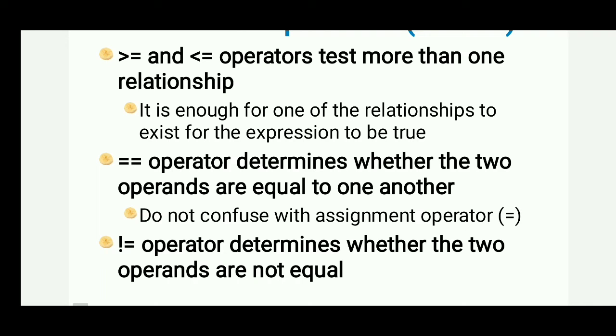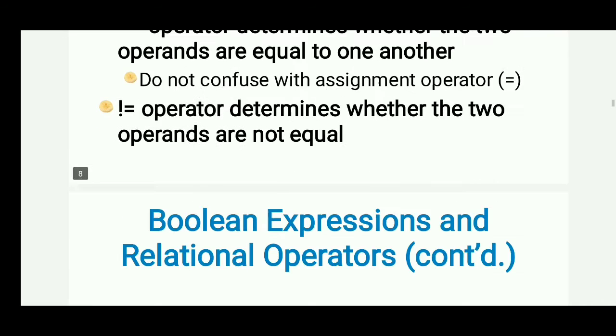It is enough for one of the relationships to exist for the expression to be true. Next one is double equal to. This operator determines whether the two operands are equal to one another. Do not confuse it with the assignment operator. Assignment operator is a single equal to. Then not equal to. This operator determines whether the two operands are not equal.